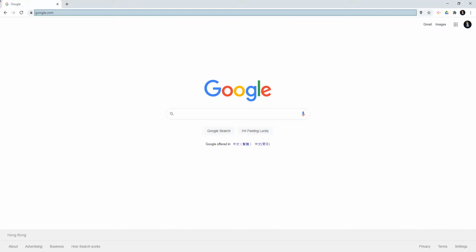In Term 3, we are learning how to create different 3D objects by using the platform Tinkercad. First, enter the platform tinkercad.com.